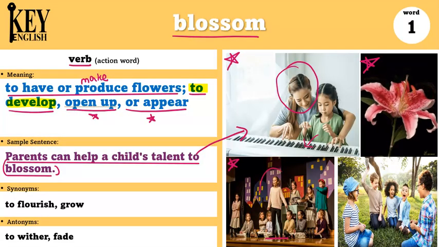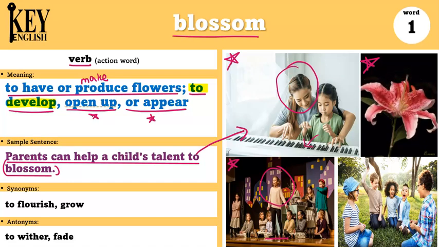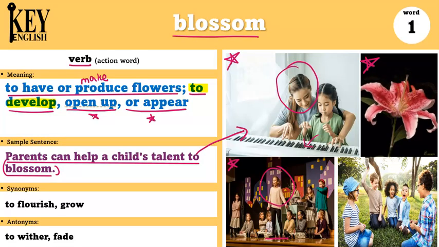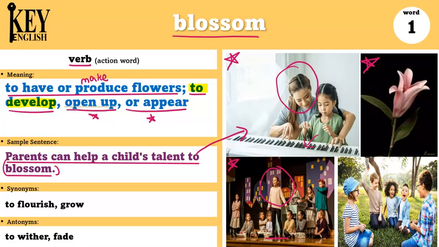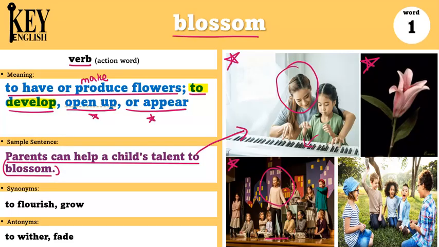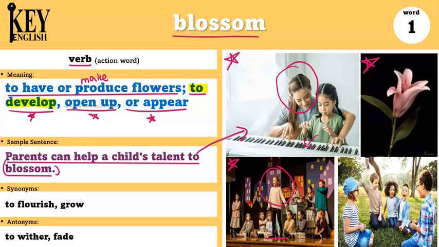So maybe this girl is in a school play, and at first she was a little bit shy and scared to be in the play, but after a while her confidence blossomed. So she became better at it. She became more confident. So we're talking about the confidence developing or becoming better.